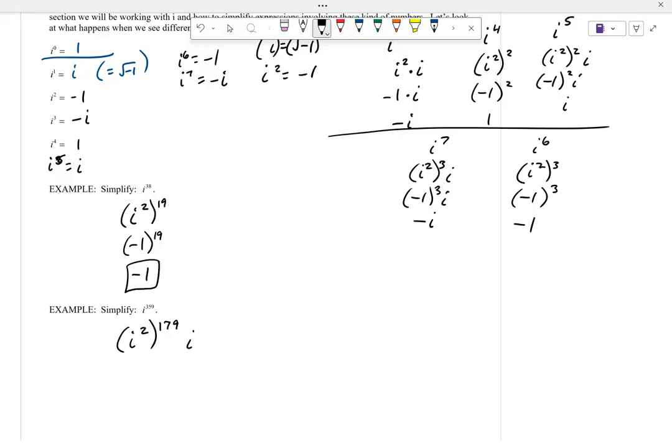So I squared to the 179, that's 358 of them. But I have 359 of these i's, right? So I'm going to attach 1 I on the end there. So I squared is -1. -1 to an odd power is -1. -1 I, -I.